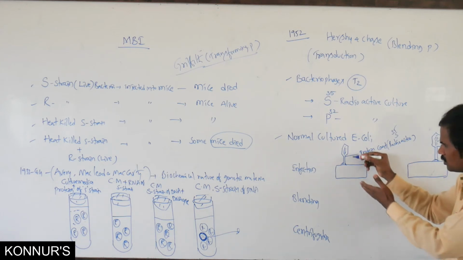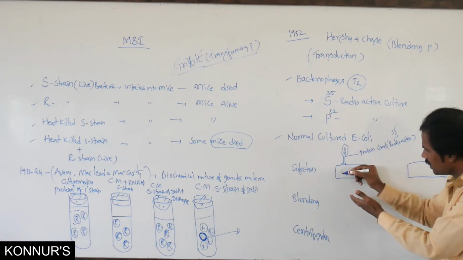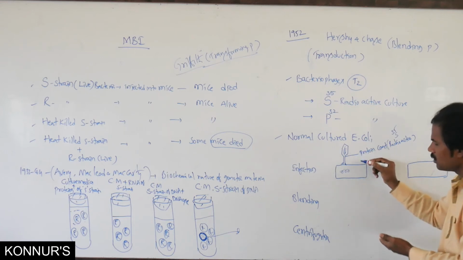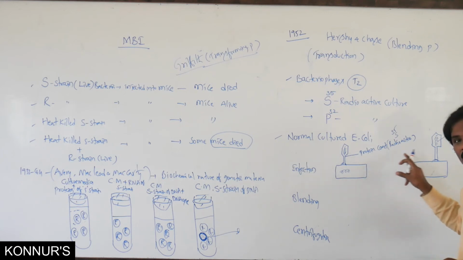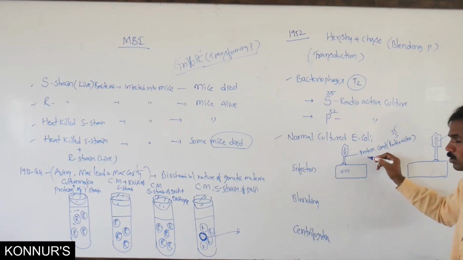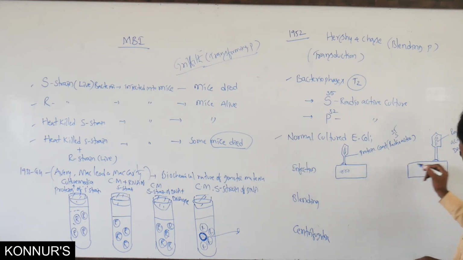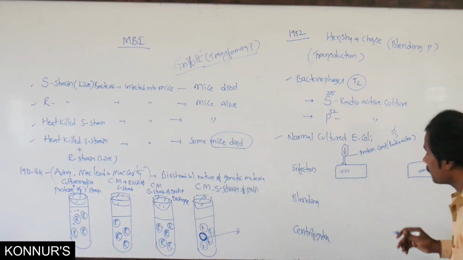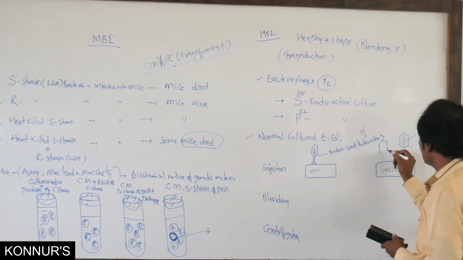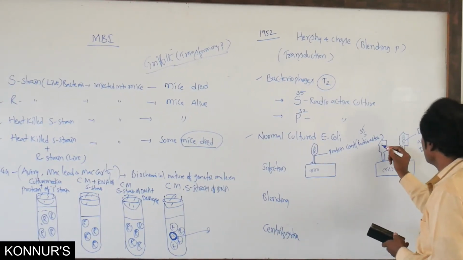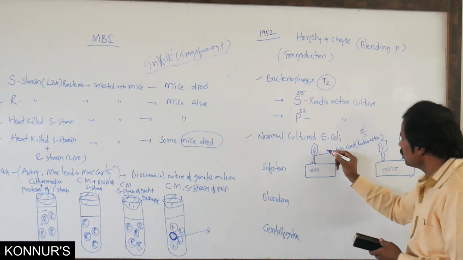Here, infection means whatever material it is will be transferable. In our book they have given two bacteriophages. For understanding purposes I showed only one, but actually one more can be put here. It will be infected and transferable.